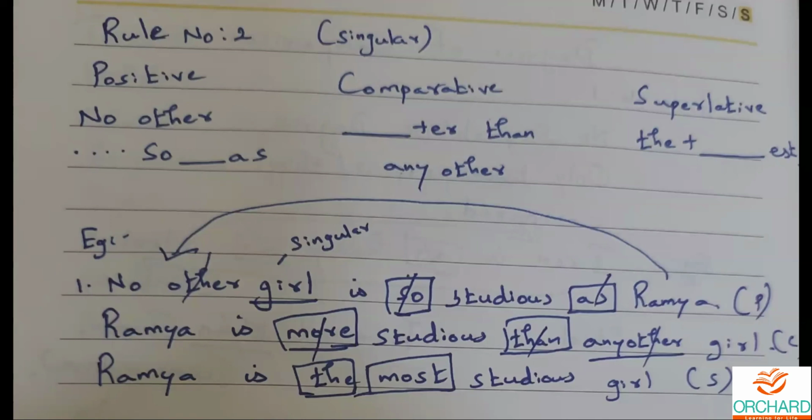Now change the sentence first into comparative degree. Just change it and put the answer quickly, ma. Rahini has missed out "any other."